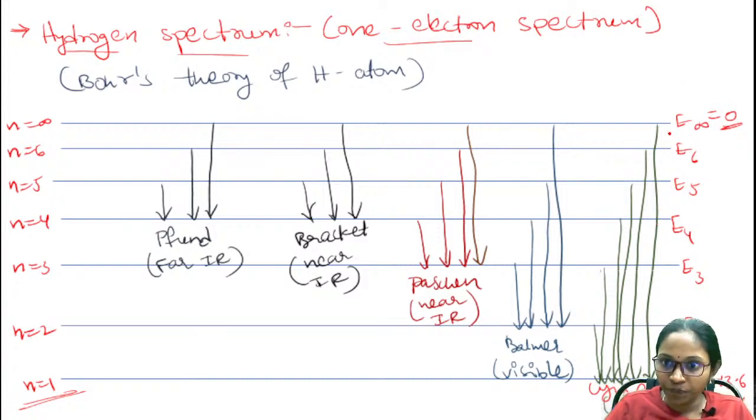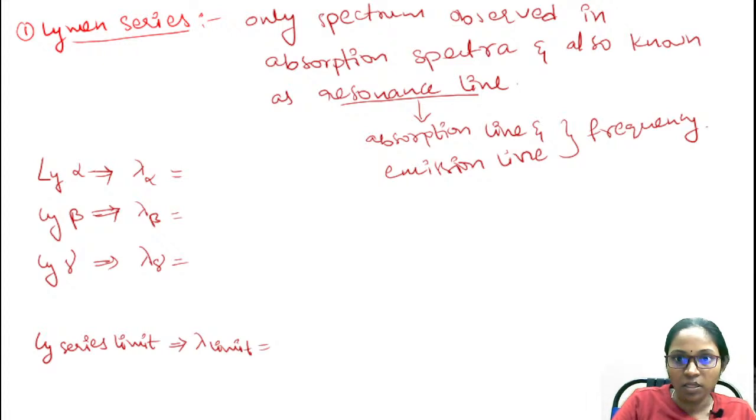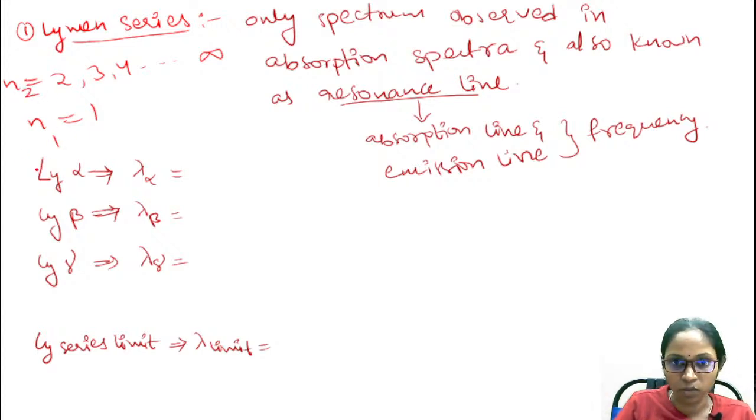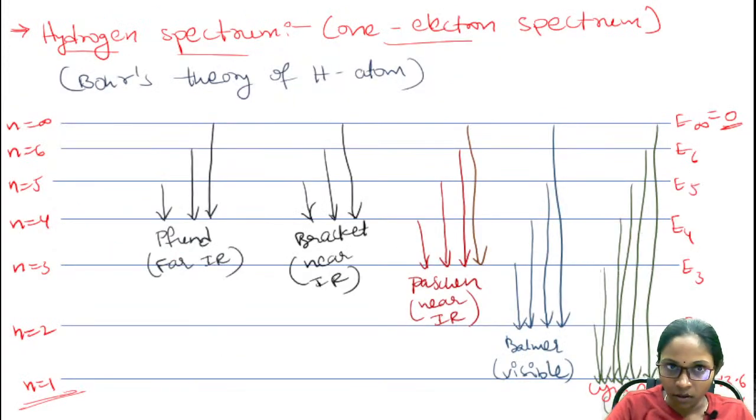Okay, listen carefully here. So Lyman series is possible only when the electron transition takes place from higher orbits, that is n equals to 2, 3, 4 and infinity, to lower orbit. Okay, this is 2, n is 1. Whenever the electron transition takes place from higher orbit to the lower orbit, you will have this Lyman series. If you observe this spectrum diagram clearly, it is mentioned here.